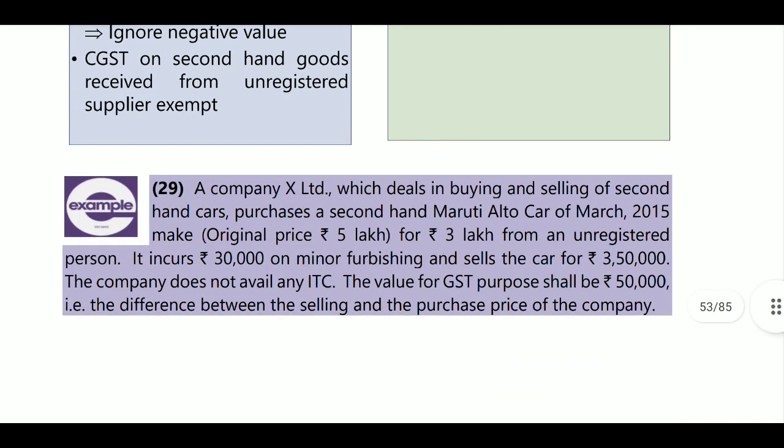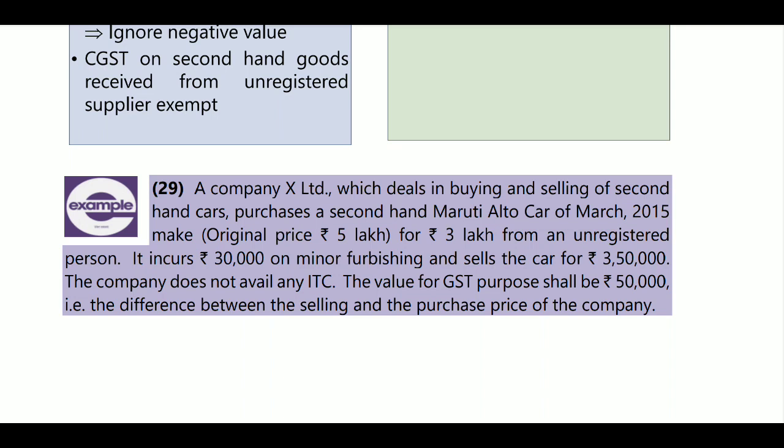For example, number 29. A company X Limited, which deals in buying and selling of second-hand cars, purchased a second-hand Maruti Alto car in March 2015. Its original price was 5 lakhs.